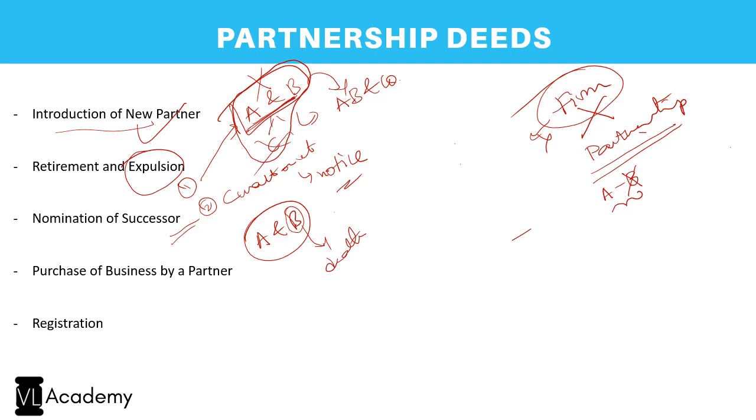The word relation plays a very crucial role. A partnership is a relation between these partners, whereas the firm is the relationship between all the partners. So where one relationship is gone, the partnership firm should still be in existence. However, where all the relationships are gone, then the firm also is gone. So in such a case, it is difficult.